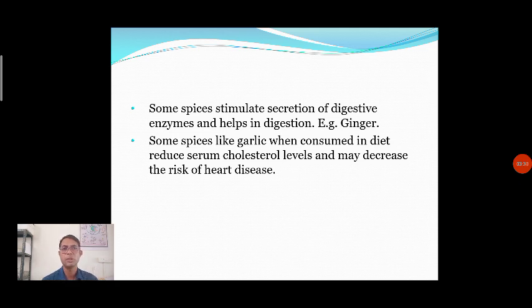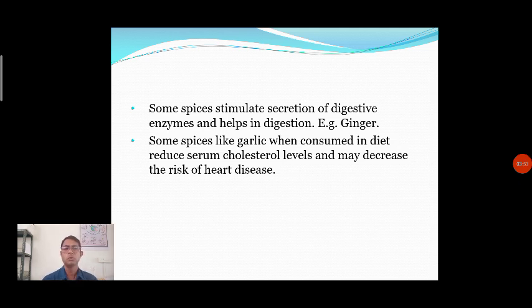For example, ginger stimulates secretions, and these enzymes help our digestion and make the process of digestion easy. Some spices like garlic, when consumed in a diet, reduce serum cholesterol level and may decrease the risk of heart attack.